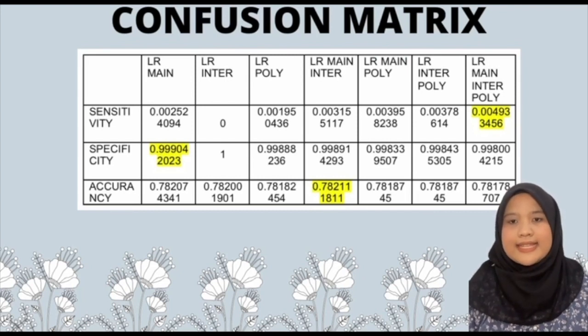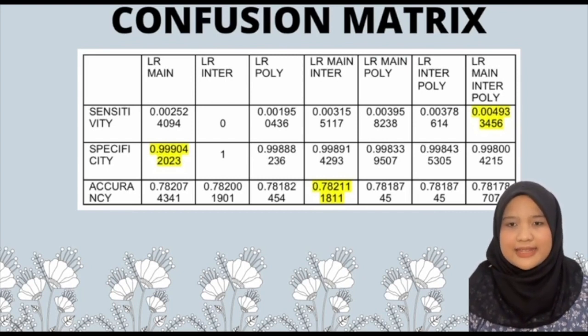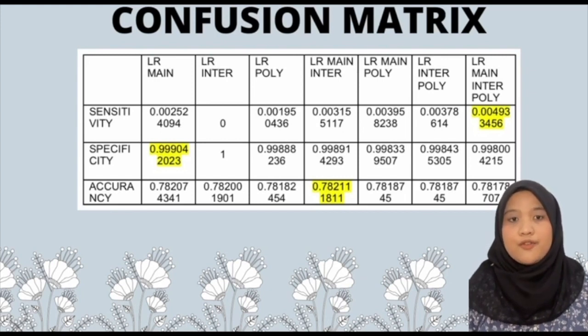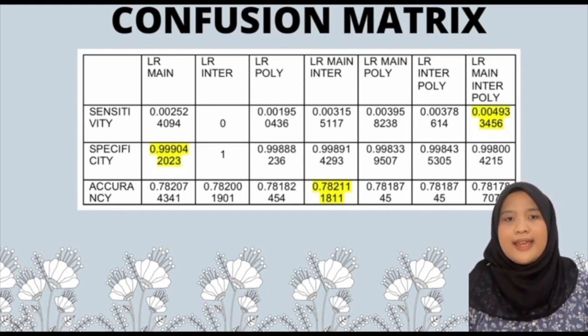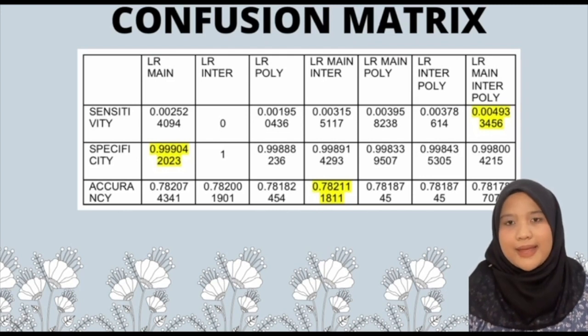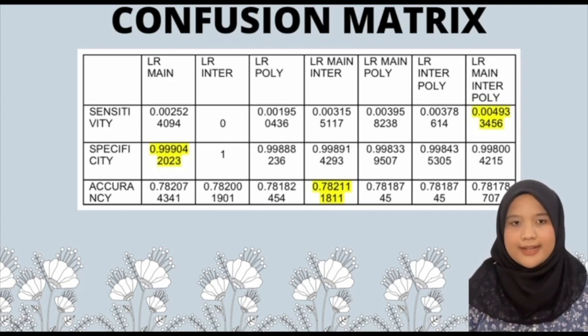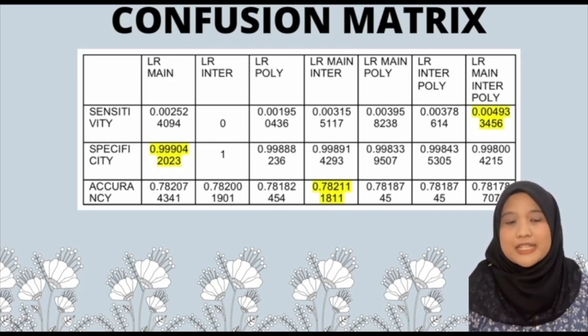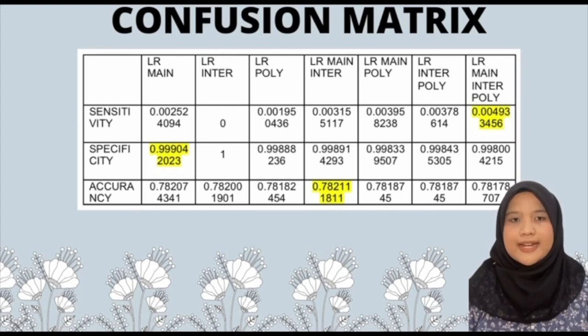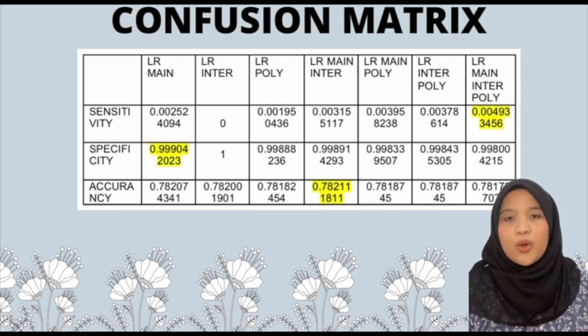From the table, it can also be concluded that the LR main inter model is better in predicting positive outcomes correctly, as it has the highest value of sensitivity, which is 0.004933456, and the LR main model is better in predicting negative outcomes correctly, as it has the highest value of specificity, which is 0.999904223.